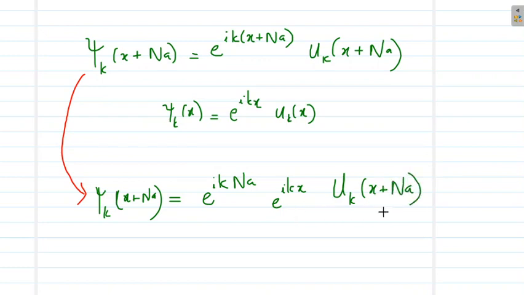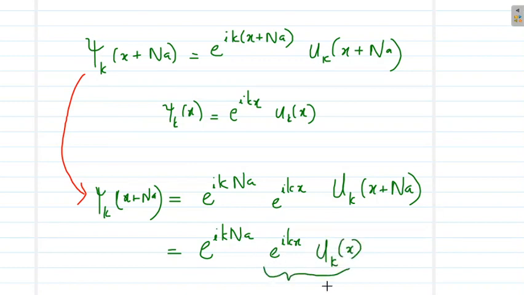Since uk of x plus na is same as uk of x, this will be equal to e raised to ikna into e raised to ikx into uk of x, right? So this term is simply psi k of x. So this will be equal to e raised to ikna into psi k of x. So this is one of the equations that we have. Let me call this equation number 1.